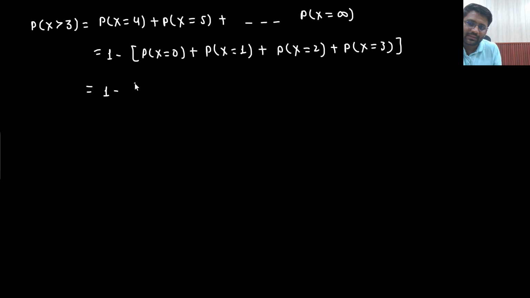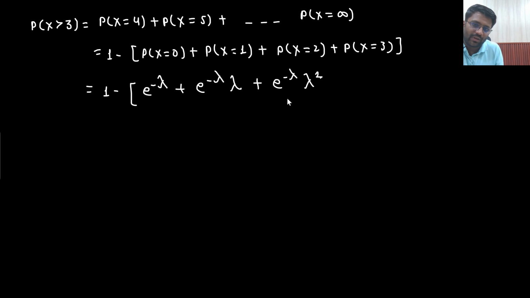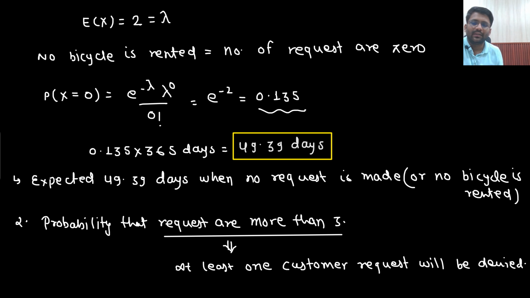So 1 minus e to the power minus lambda, lambda to the power 0 divided by 0 factorial, e to the power minus lambda, lambda to the power 1 divided by 1 factorial, e to the power minus lambda, lambda to the power 2 divided by 2 factorial, e to the power minus lambda, lambda to the power 3 divided by 3 factorial. What is the value of lambda?